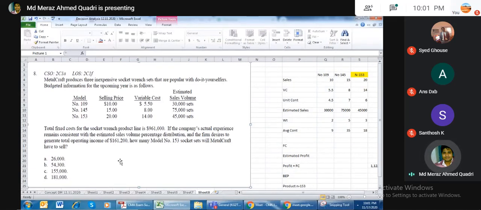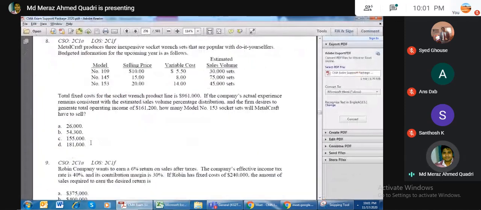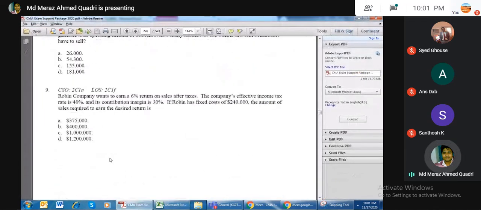Now today you learned about the more than one product break-even, and also how you will make the break-even point to ensure the profit if you have more than one product. So these are the things you have to do. You have to apply your learning